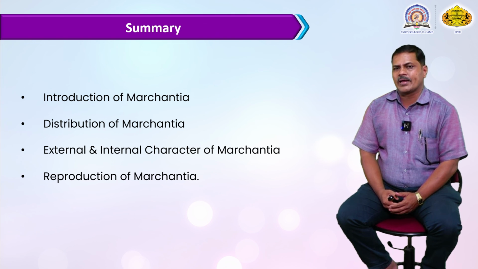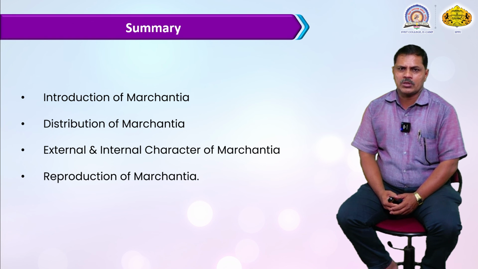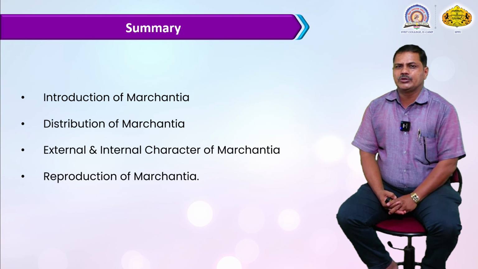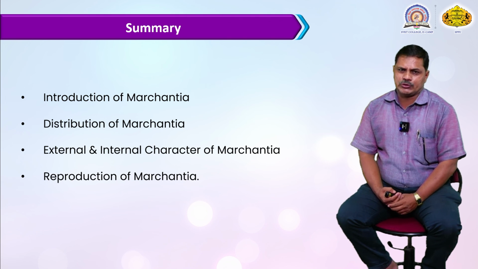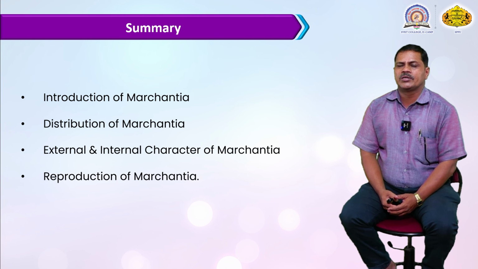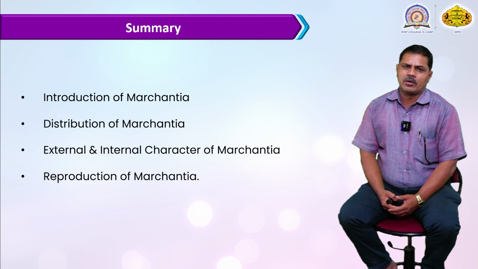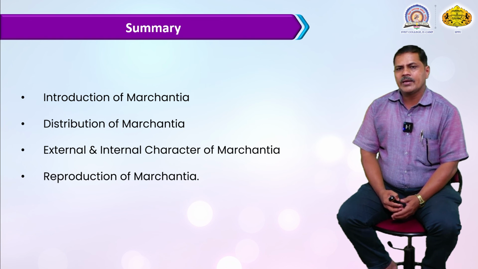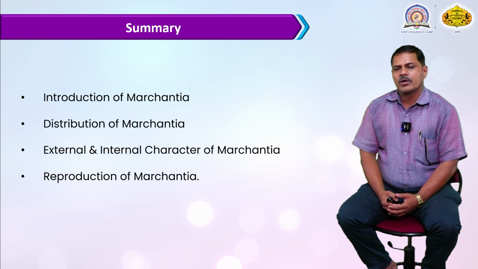And the reproduction of the Marchantia: they reproduce in two types of reproduction, which we will discuss in today's lecture. The first is vegetative reproduction, and the other is sexual reproduction. In vegetative reproduction there are 3 types: first is fragmentation, second is the formation of adventitious branches, and lastly there is formation of gemmae or gemma cups. And we will also discuss their sexual reproduction.